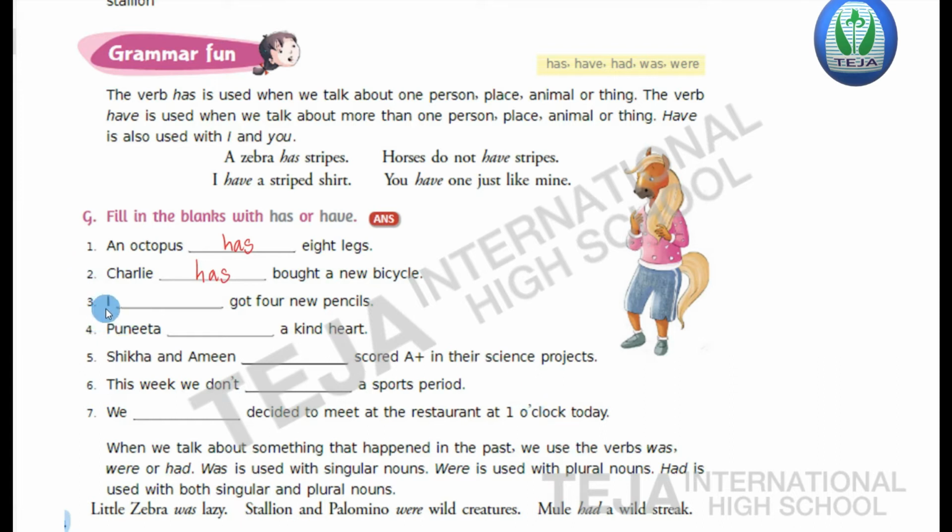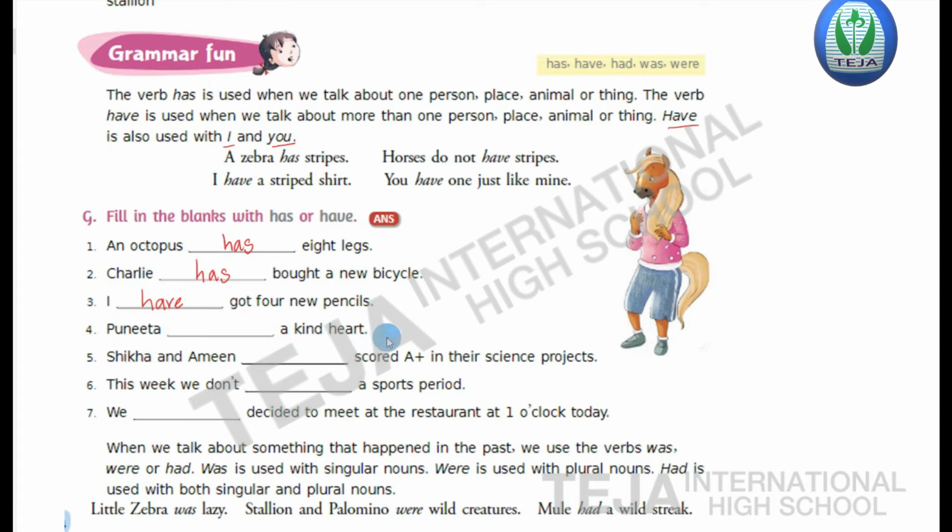Next, third one, I dash got 4 new pencils. So the verb have is used along with I and you. So here I is there. So what verb do we have to write? Have. H-A-V-E, have.